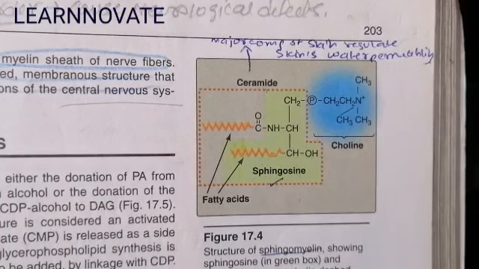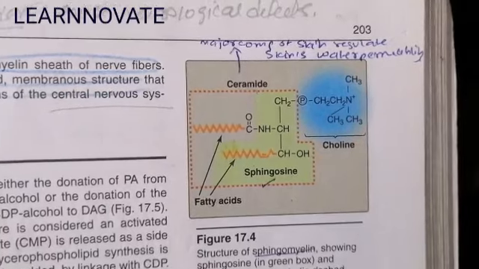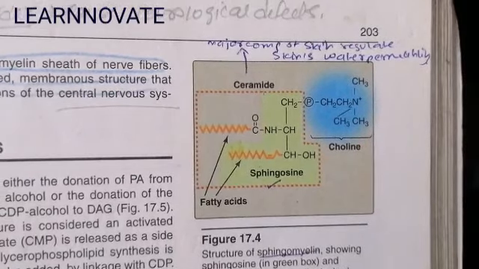Now we are going to discuss the function of the sphingophospholipid, that is its structural role and importance in the myelination of the nerve fiber. As the name suggests, sphingomyelin forms the nerve fiber myelination.